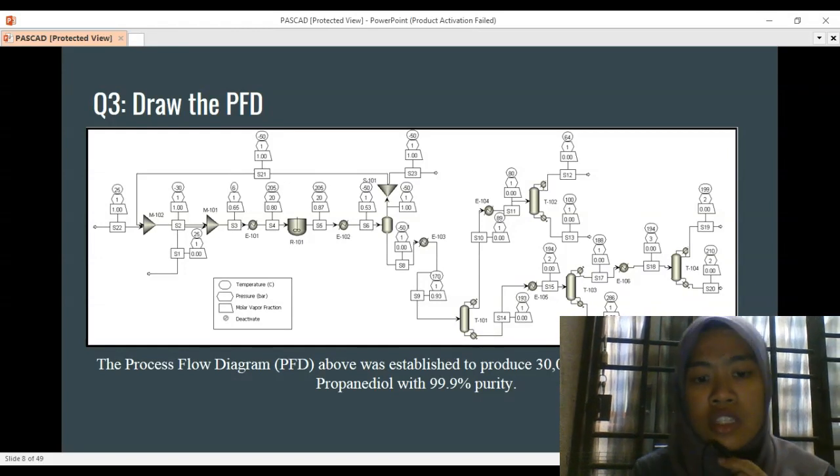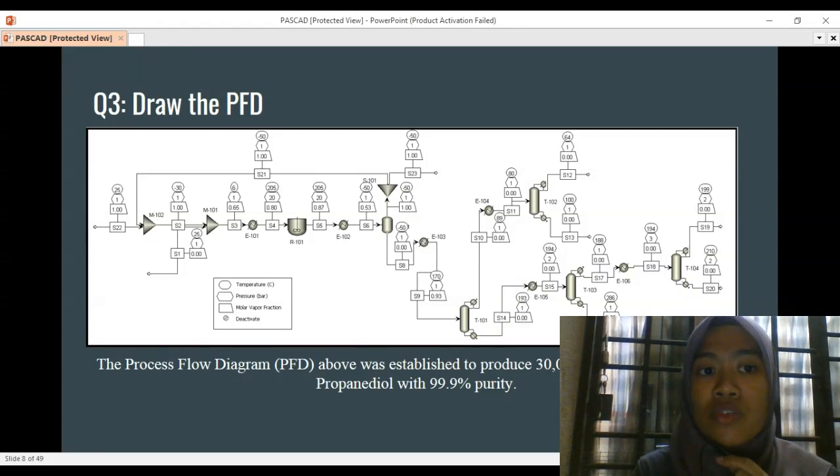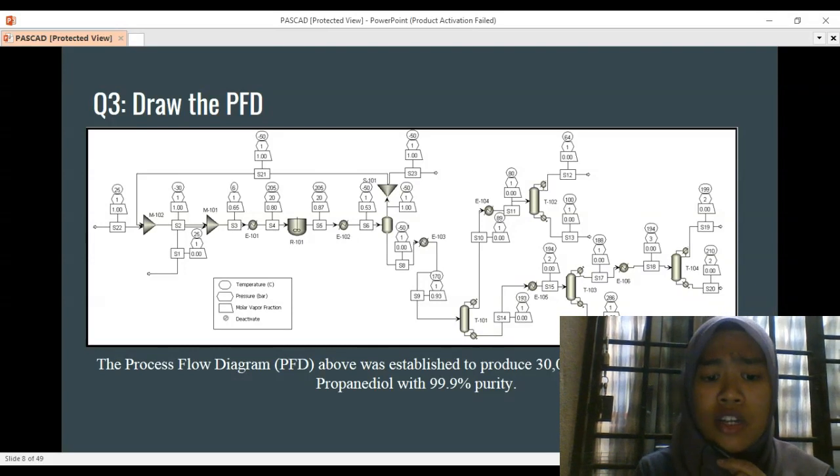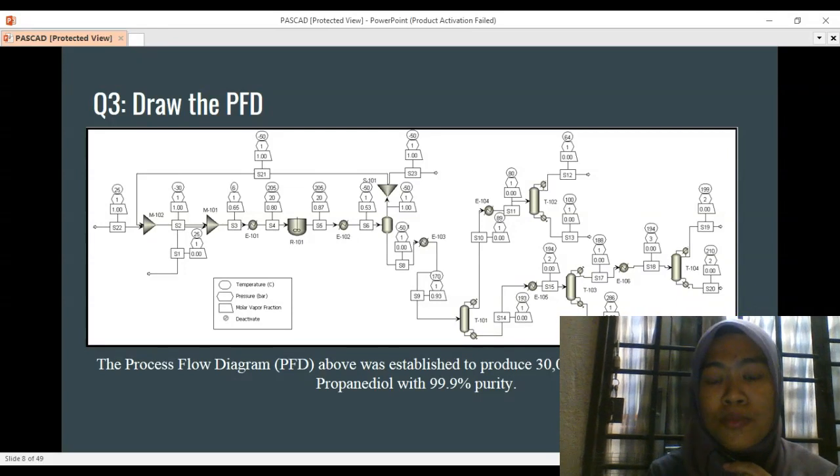And then we have another exchanger to cool down before it enters the flash. In the flash column, the top product will be hydrogen, which will recycle back into the mixture. And then the bottom product will have methanol, water, propylene glycol, ethylene glycol, and also glycerol. After that, it will continue with further purification of the components until we get the desired product, which is propylene glycol, with the desired purity and also the product capacity.